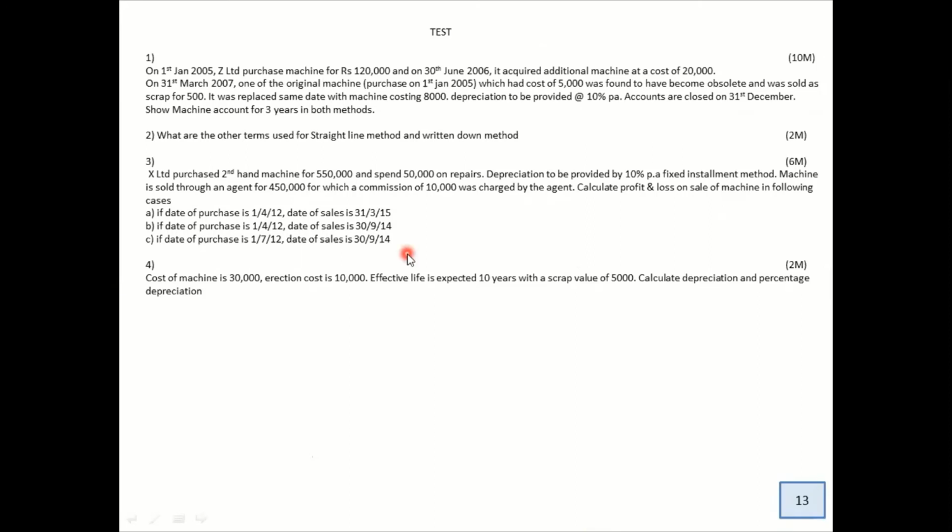I would advise you all to look into this test paper, attempt it and share it with me. I will definitely correct it and get back to you with my suggestions, also with the solutions if you have gone wrong somewhere. With this video, I end the chapter called depreciation, a very important chapter because it will be used even next year when you're learning a chapter called cash flow statement in 12th. So don't ignore this chapter. Don't keep it as an option, because you might keep it as an option this year, but next year you have to make use of it again. Thank you.